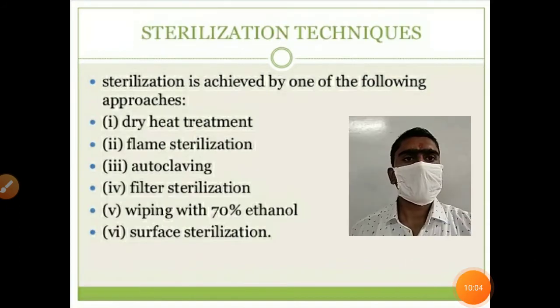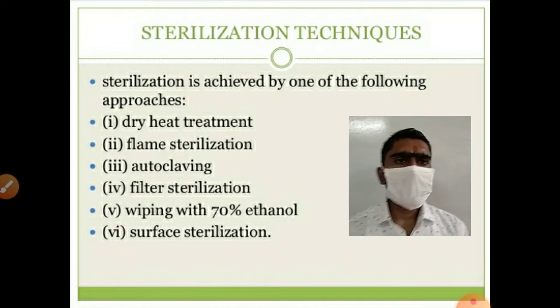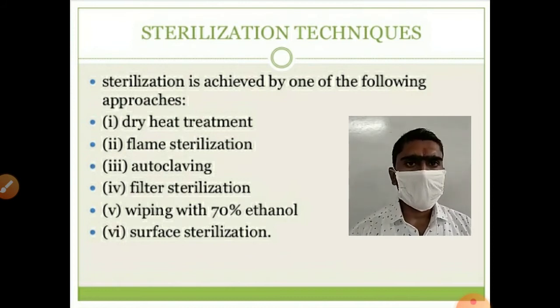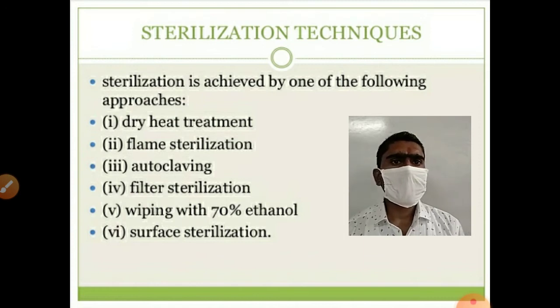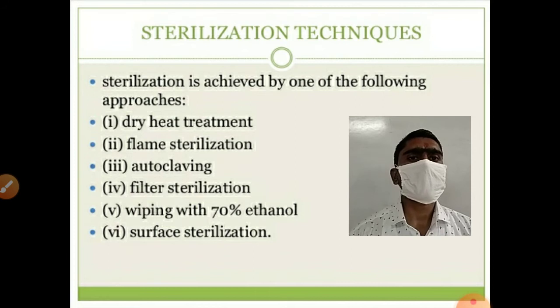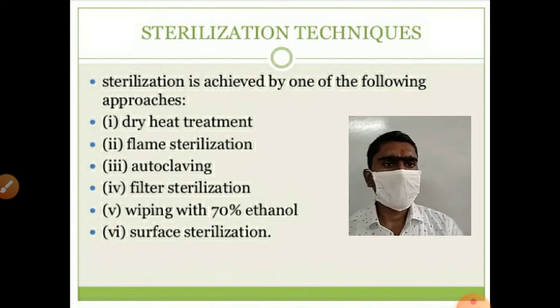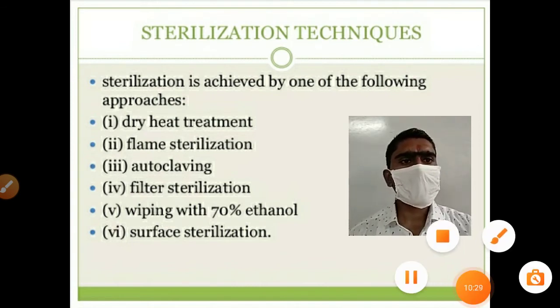Here on this side you can see the sterilization techniques. Sterilization is achieved by using one of the following techniques: dry heat treatment, flame sterilization, autoclaving, filter sterilization, wiping with 70% ethanol, and surface sterilization. These are some sterilization techniques which we use during plant tissue culture, which I have mentioned earlier.